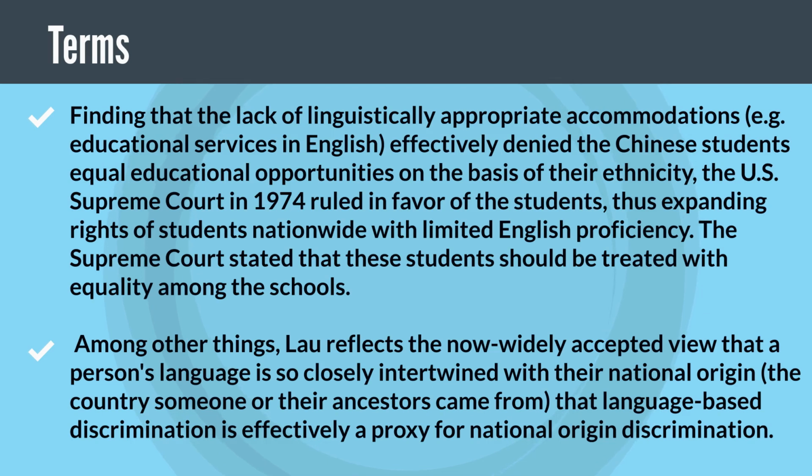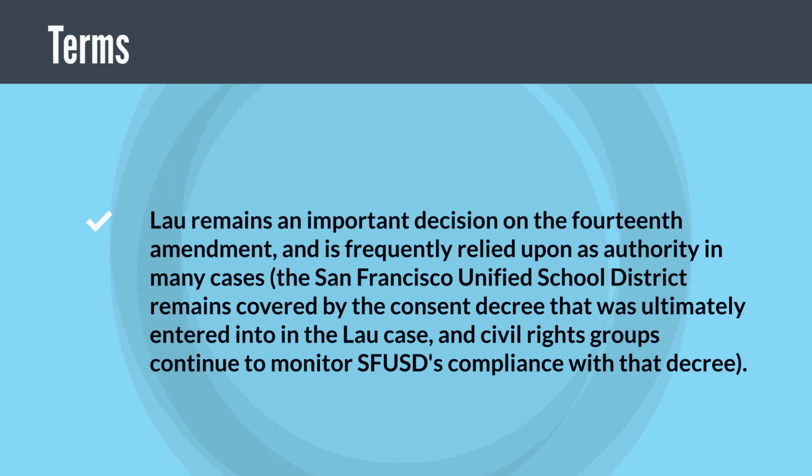Among other things, Lau reflects the now widely accepted view that a person's language is so closely intertwined with their national origin, the country someone or their ancestors came from, that language-based discrimination is effectively a proxy for national origin discrimination. Lau remains an important decision on the 14th Amendment, and is frequently relied upon as authority in many cases. The San Francisco Unified School District remains covered by the consent decree that was ultimately entered into in the Lau case, and civil rights groups continue to monitor SFUSD's compliance with that decree.